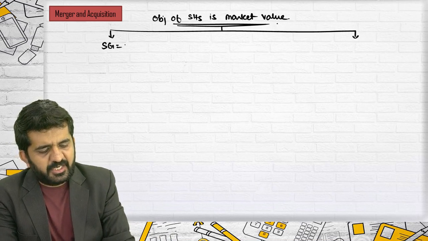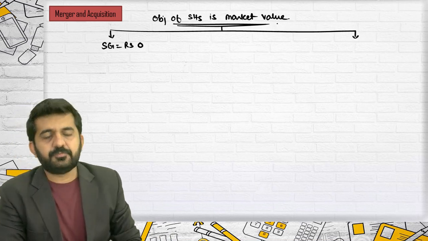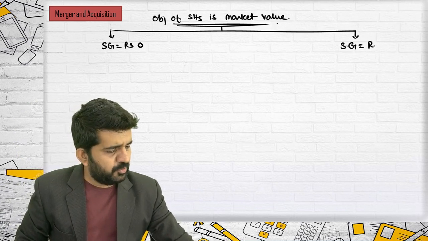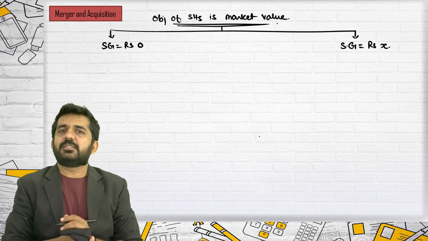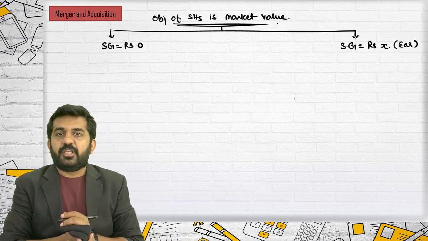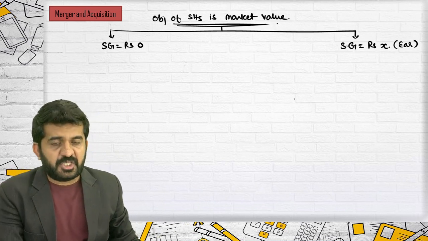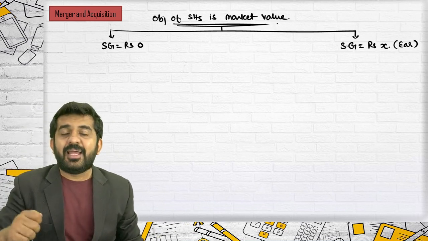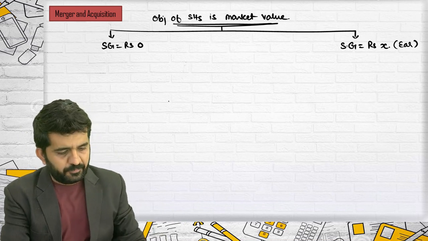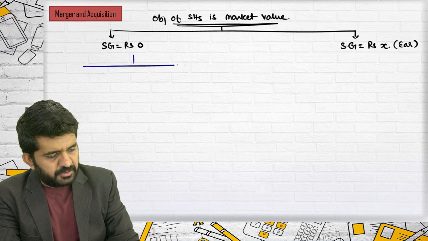When synergic gain is rupees 0 and when synergic gain is equal to rupees X. Rupees X in terms of earnings. If synergic gain is 0, then there can be two situations in terms of market value. What can be two situations?